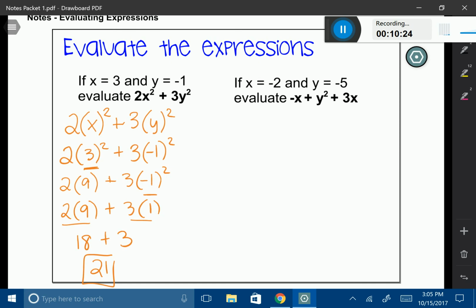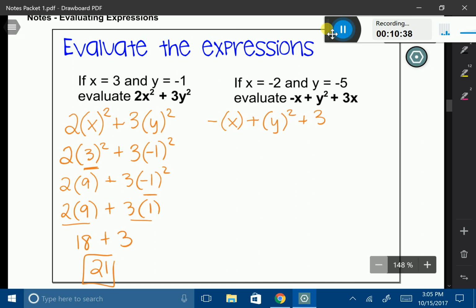And the last one, this one's a little challenging, and this one's really going to show you why we do this first step that we do. So let's do the first step first. All right, negative. I'm going to put my variable in parentheses. Notice how the negative is not in the parentheses with it. Okay, now I'm going to put the numbers in. Negative, negative 2. Be very careful here. Notice how the negatives kind of double up. I have one outside and one inside.